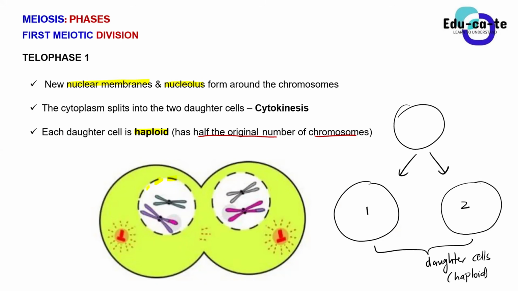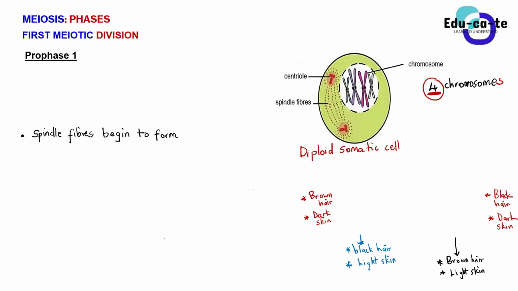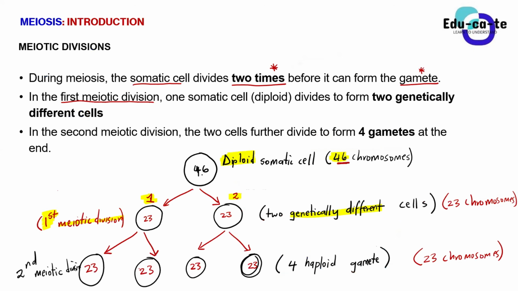But we have done the first meiotic division, because the first meiotic division is all about this, guys. That's the first meiotic division. I'm sure we explained it last time that briefly, in the first meiotic division, you start with a diploid somatic cell, and then after it divides into two genetically different cells that are haploid. But here we used 46 chromosomes because we are referring to human beings.